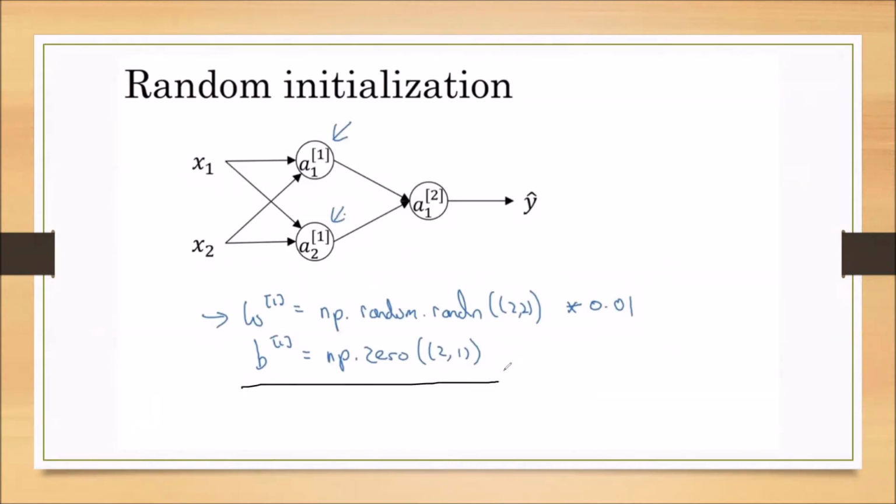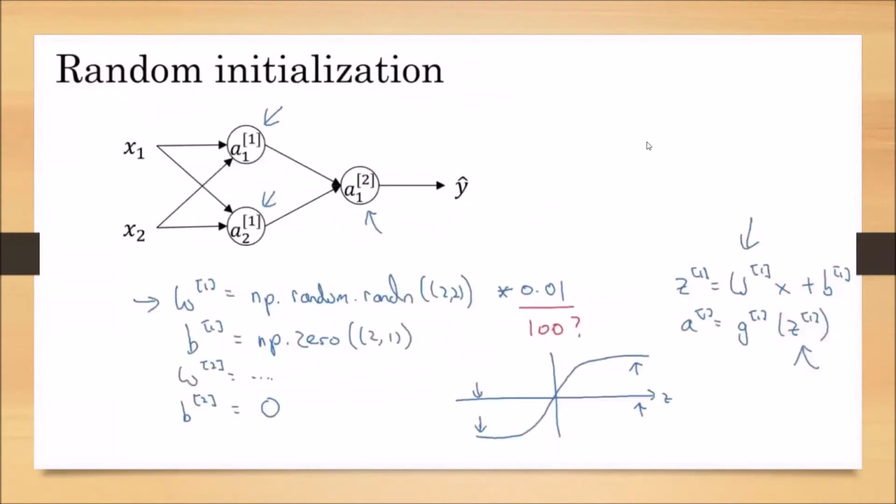Already we have discussed that even if we initialize the b with zeros, there is no problem. So we are taking all the elements in b as zeros. Because we have two activation units in the first layer, the matrix size of b is 2 by 1. Now the question remains the same. Why are we multiplying with 0.01? Why don't we multiply with any value like 100 or 1000?